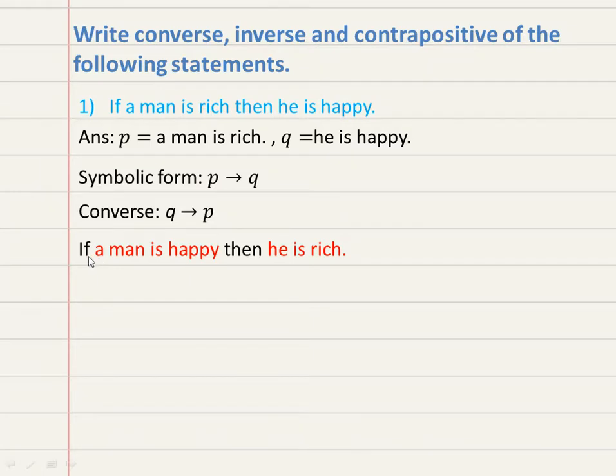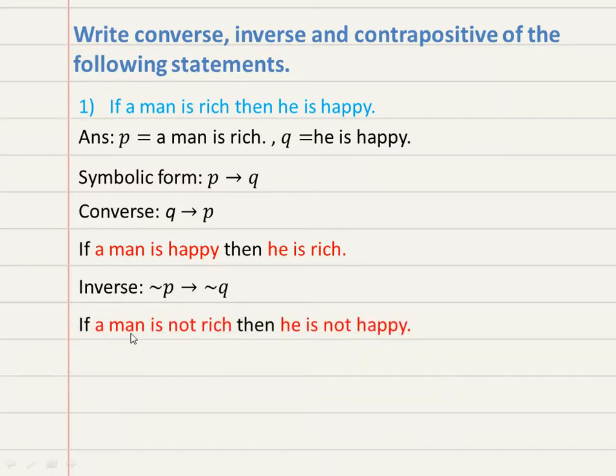Very straightforward. If Q, then P. Q implies P. Clear? Now inverse. Negation P implies negation Q. We have to take the negation of P implies the negation of Q. That is the inverse. So how will you write the statement? If a man is not rich, then he is not happy. We have to insert not here, negation, and here also he is not happy.